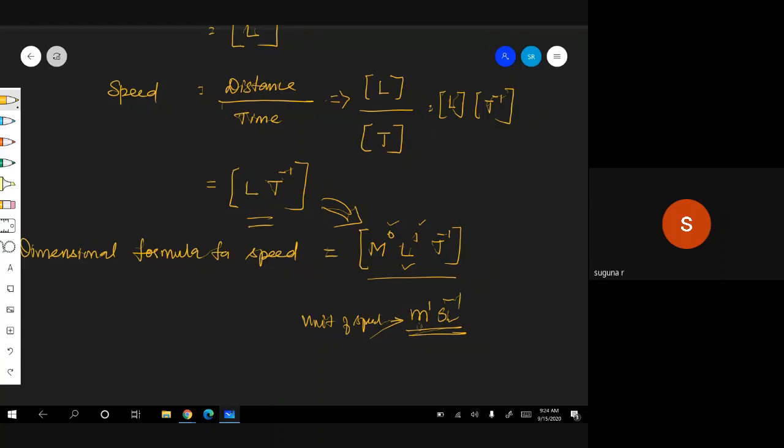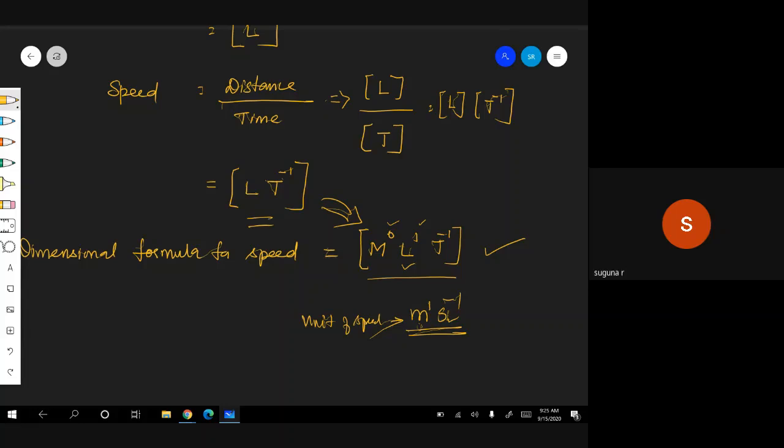Here, for speed, the base physical quantities on which it depends are only length and time.